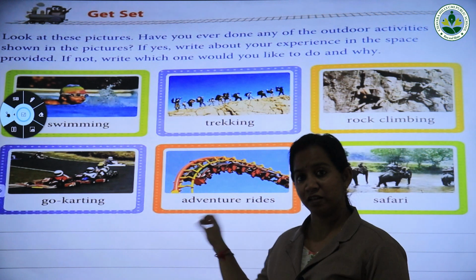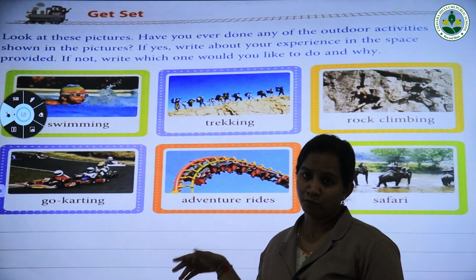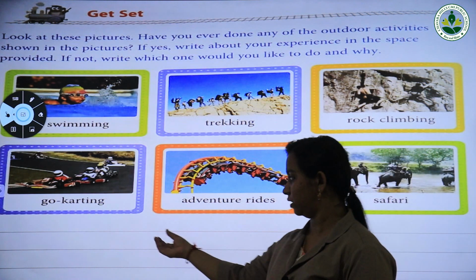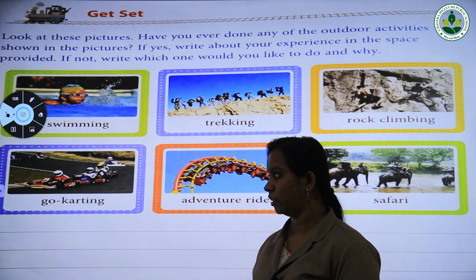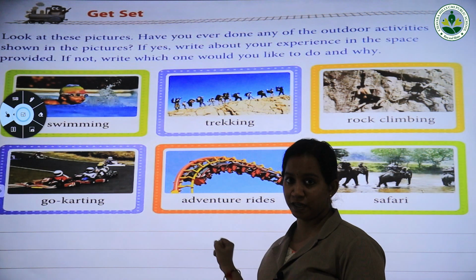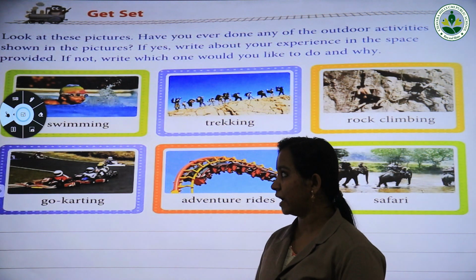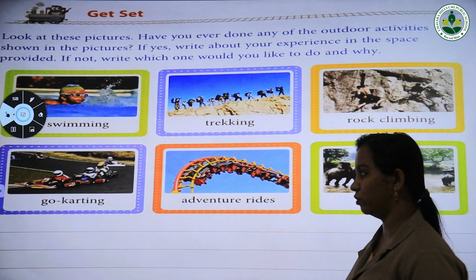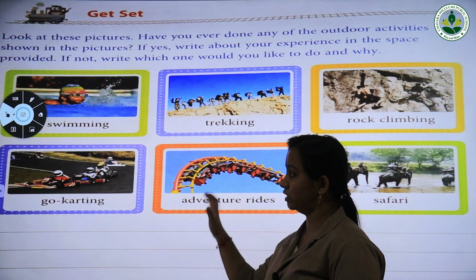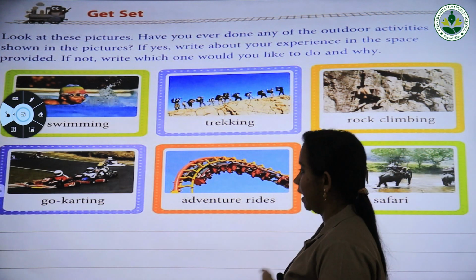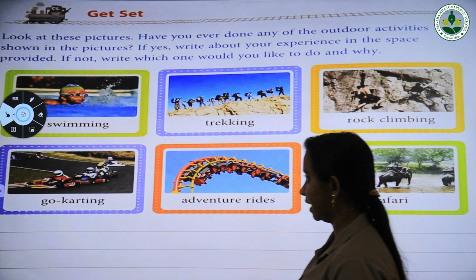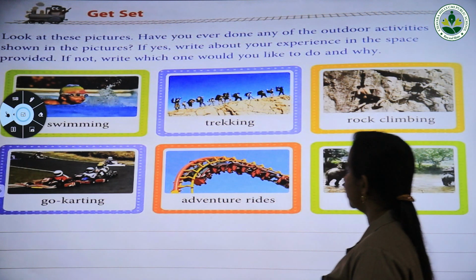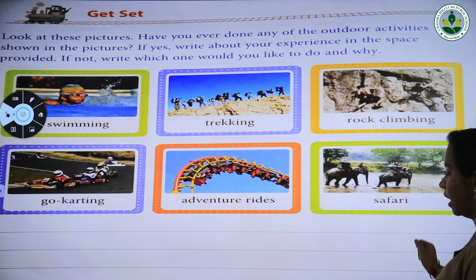If you have done any one activity, or more than one activity from these activities, you can write here in the space that is provided, about the activity you have done and your experience after doing the activity. And if you haven't done any of these activities before, you just write which activity you would like to do and why you would like to do that activity. So the activities given are swimming, go-karting, trekking, adventurous rides, rock climbing and safari.